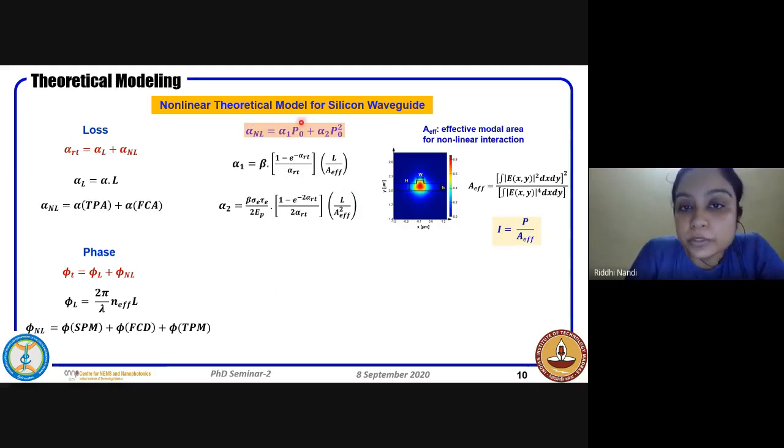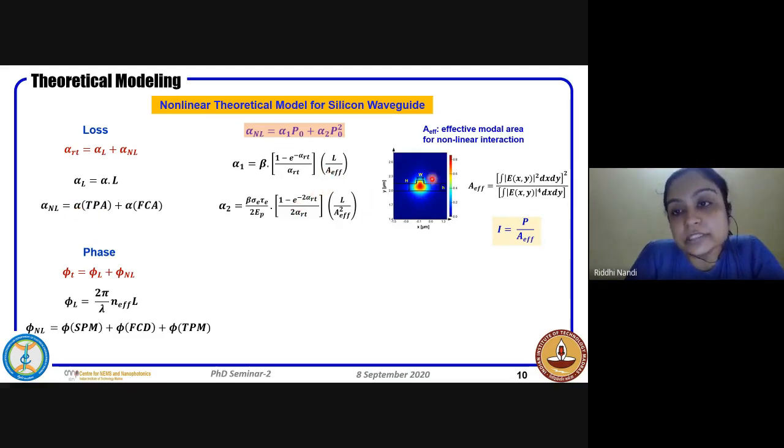Now, this nonlinear loss and the nonlinear phase can both be modeled as a function of the power that goes into the microring resonator. P naught is the power that goes into the cavity. So we try to understand the contribution of both these factors, and we have tried to model it in this fashion, where beta is the two photon absorption coefficient, as we have seen here.